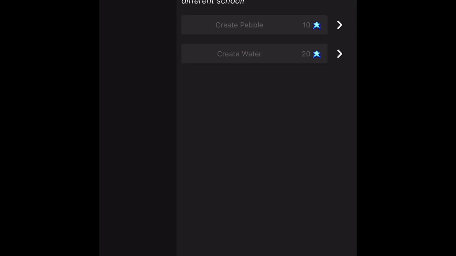Expand. Stone 5/50. Stone 5/50. Okay, well at least I did create a stone. Expand. Create water, 20 mana. Expand. Stone 5/50. What does that do though?